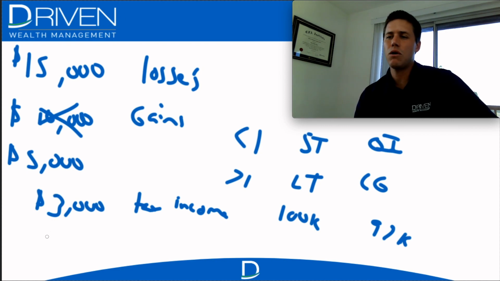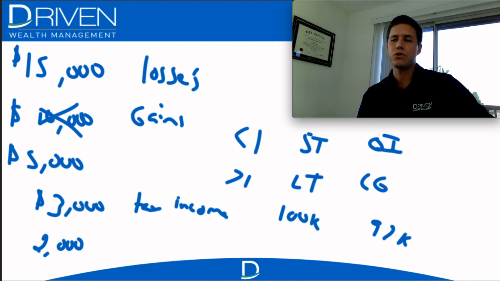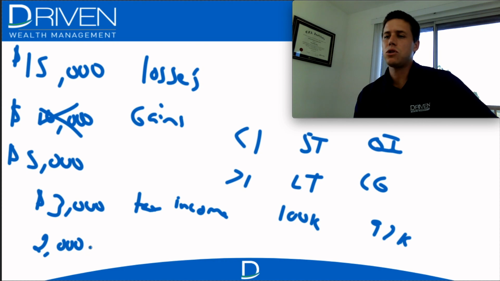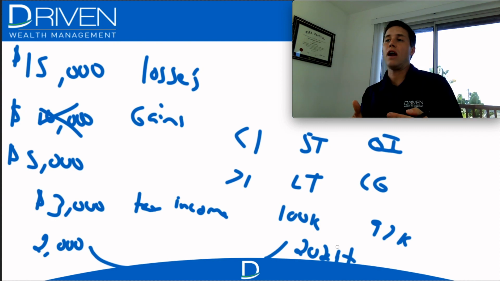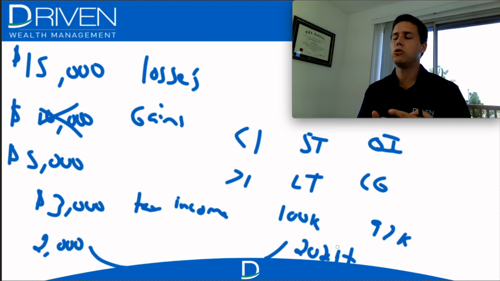Well, that means now you have $2,000 of losses that still haven't been used. So what happens with those losses? The good news is you can take those losses and carry them forward indefinitely to 2021 and beyond. Ultimately, they'll be waiting to be used for any future gains or to offset any future income that you'd like to. So it's nice because it's not a use it or lose it feature.